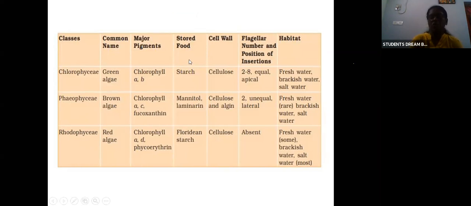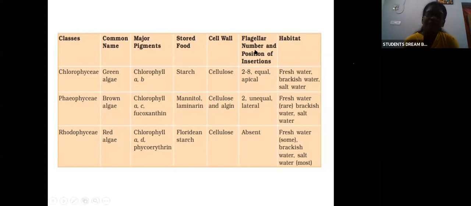Next is your stored food. How is food stored here? In the form of starch in Chlorophyceae, in the form of mannitol and laminarin in Phaeophyceae, and in the form of floridean starch in Rhodophyceae. Okay, so how is the cell wall here? In Chlorophyceae, it is made of cellulose. In Phaeophyceae alone, it is made of cellulose and algin. I told you a coating of algin will be there. So in Phaeophyceae alone, along with cellulose, algin is present. In Rhodophyceae, similarly, cellulose is present.